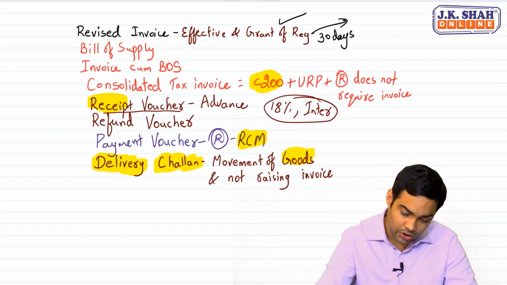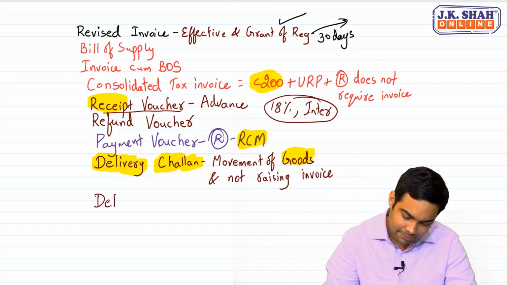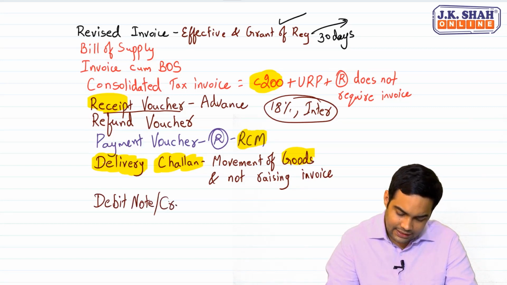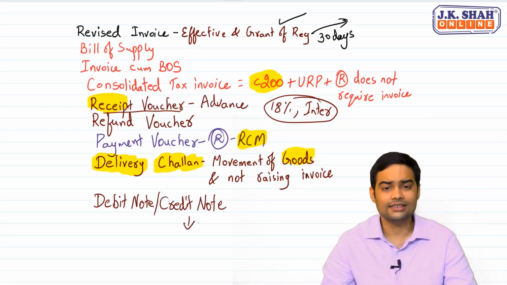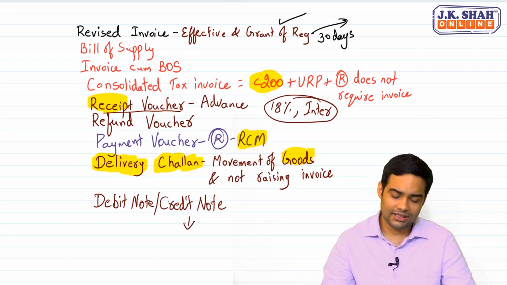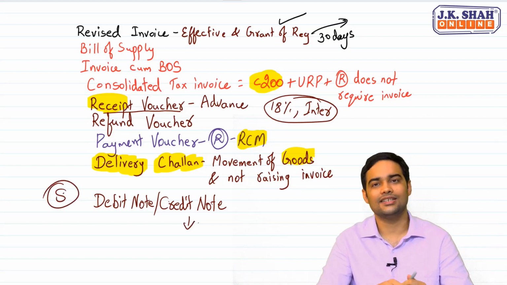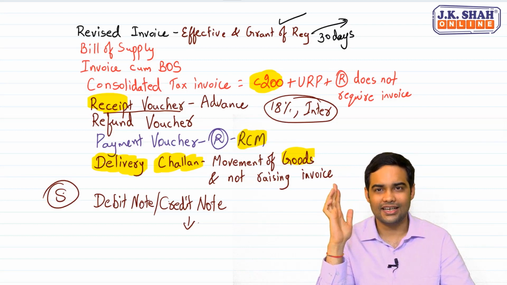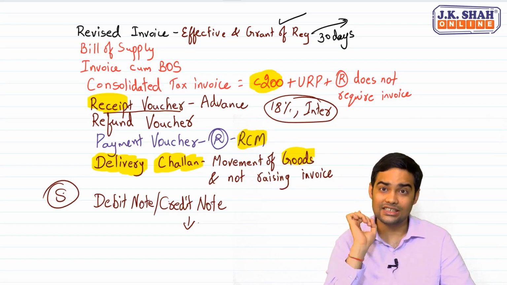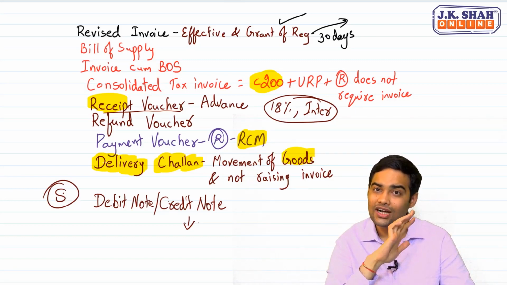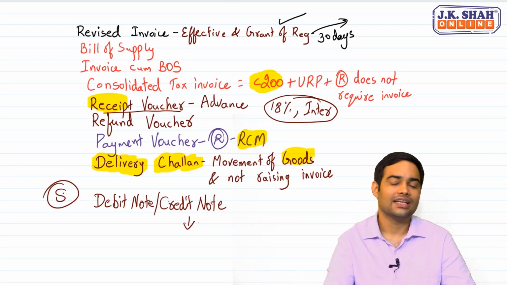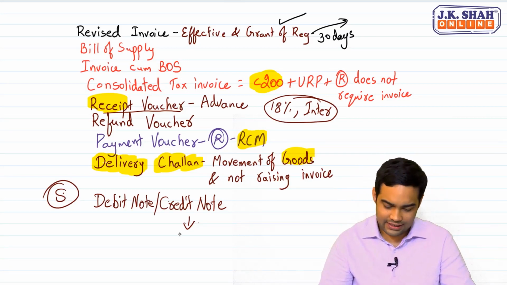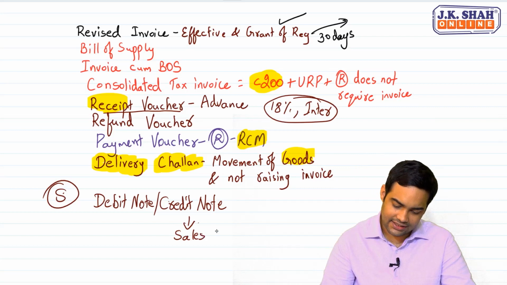Now very important documents. Debit note and credit note. See, credit note is basically for 4 purposes. Under GST, both these documents are issued by the supplier. You must understand one thing, that credit note is similar to your accounting credit note, but debit note is not. Debit note here is for a completely different purpose. See, credit note can be issued for sales return.